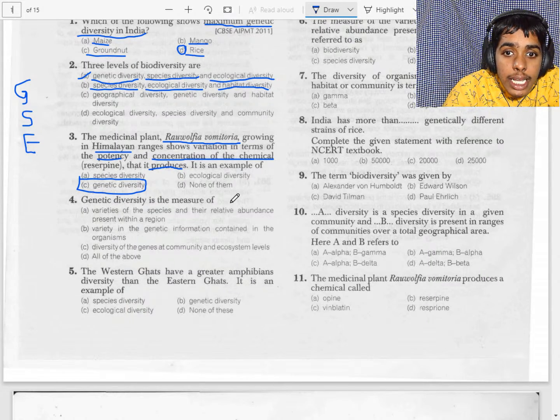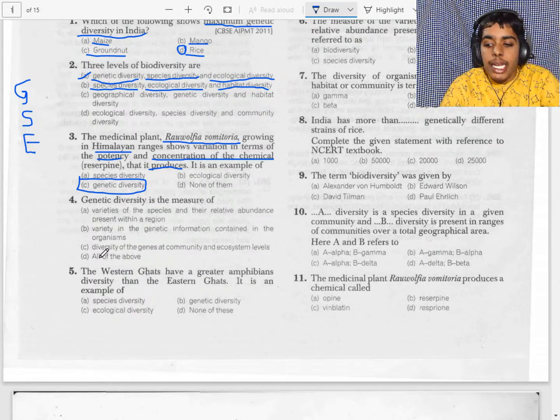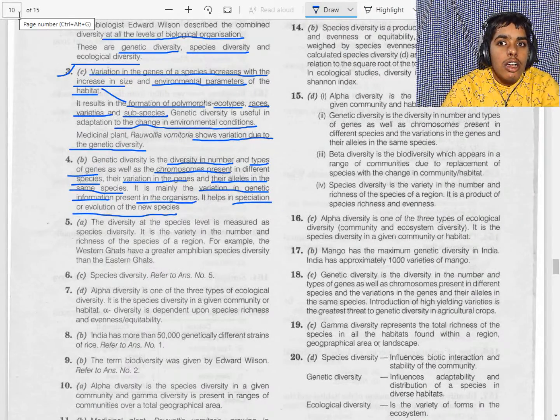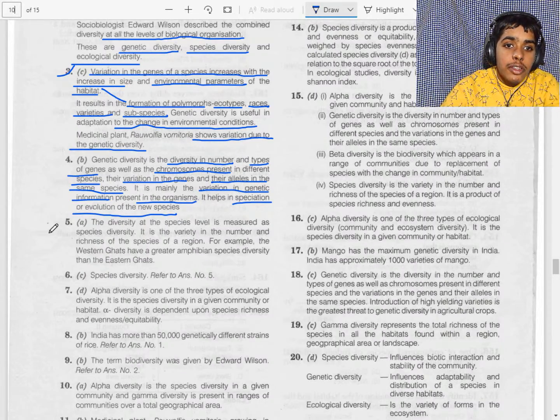It is mainly the variation in genetic information present in the organisms. So it helps in speciation or evolution of new species. That means it helps in continuation of the species as well as the evolution of new species. Now fifth question.